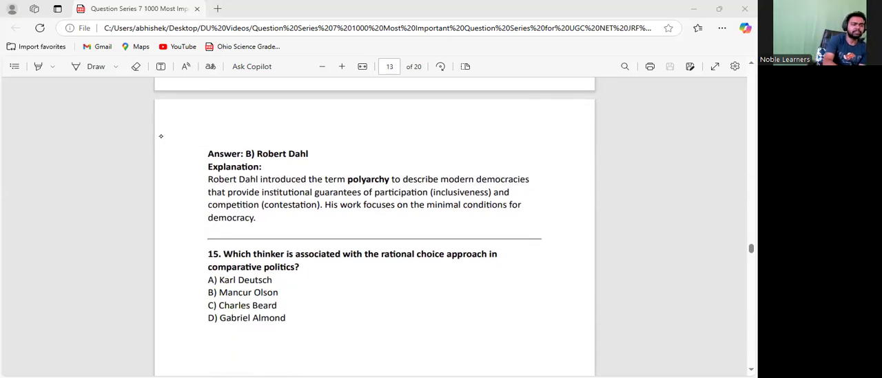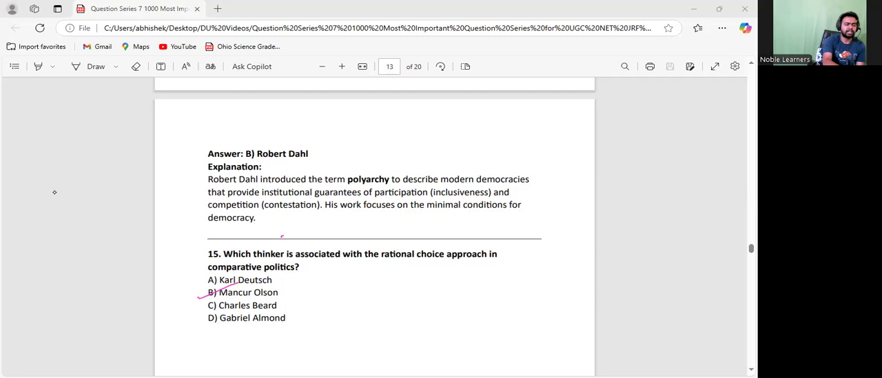Who among the following is associated with the rational choice approach in comparative politics? I told you about this right now. I was explaining the rational choice approach where bureaucrats try to inflate the budget of the government so that they could have more and more money, they could get good bribes, and also accumulate a lot of money. So they try to maximize their profit, they try to maximize their own interest rather than fulfilling the interest of the society. So I already taught you about this. I think you figured out the answer as well.